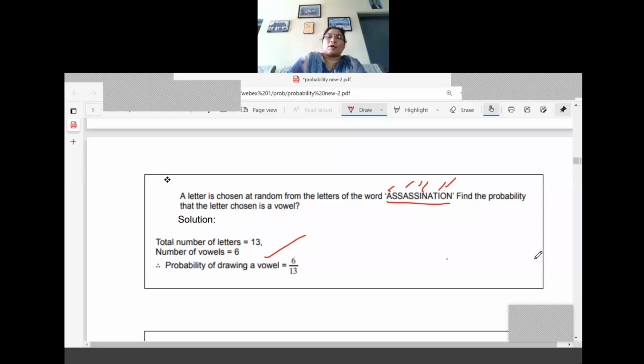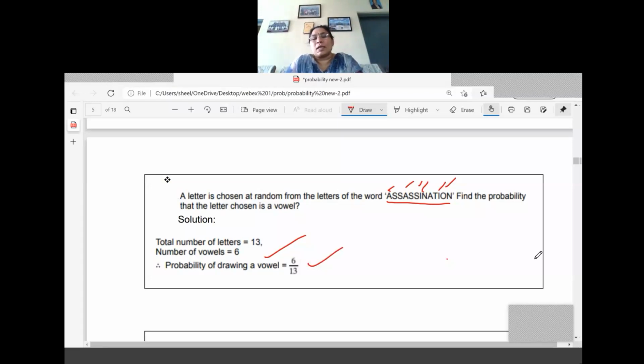6 by 13. How are we getting that? Number of favorable outcomes divided by total number of outcomes. Normal formula only, very simple one. Just we have to count and see what are the total possible outcomes and what are the total favorable outcomes. So based on that, we can write the probability.